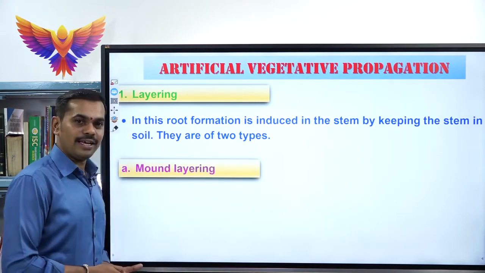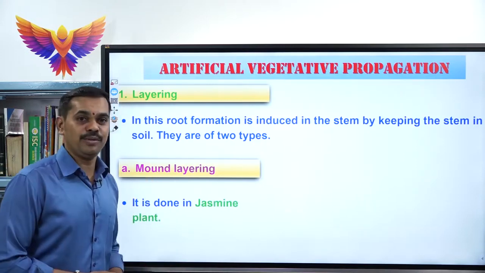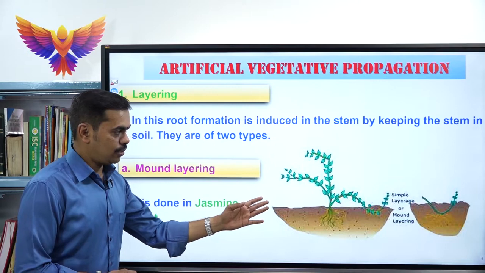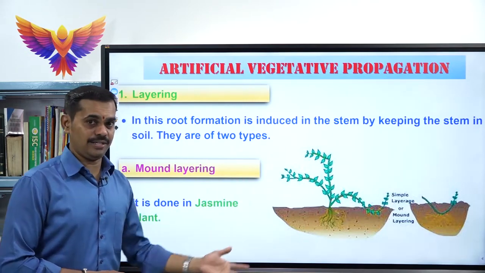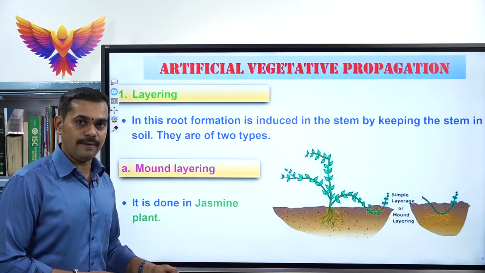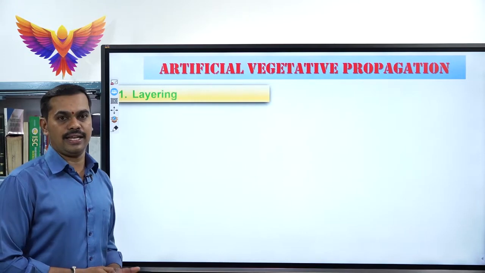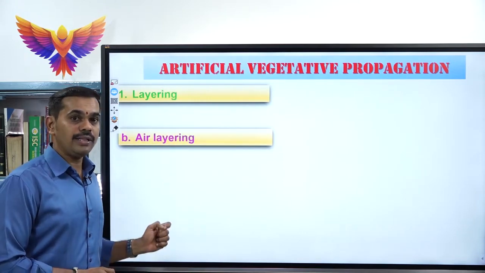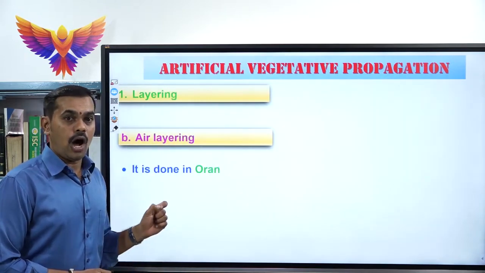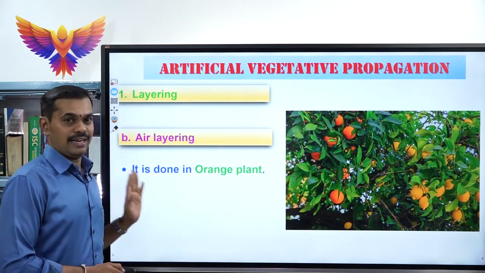The mound layering is commonly used in the jasmine plant. Look at that. This is how mound layering is done in the jasmine plant. And the second type of layering is called air layering. In air layering, what happens? It is commonly seen in the orange plant. Orange plant is the best example for air layering.